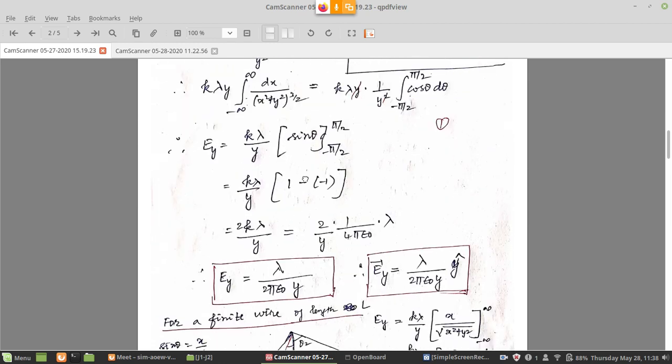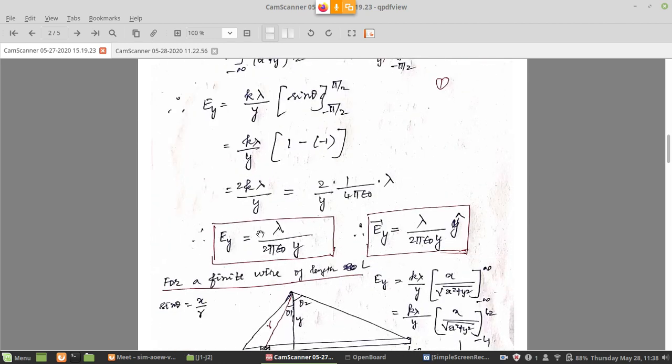Right. For this case we derived some result. It is better if you memorize this result, because deriving every time is not easy, and there will be direct questions based on this expression. So the final expressions for these cases, if you can collect them and tabulate them, make a table out of it, that will be easy for you.